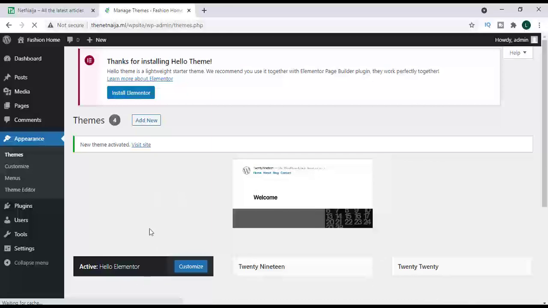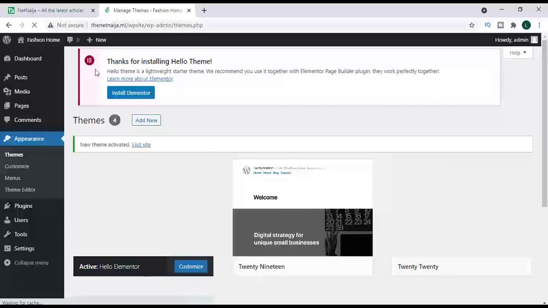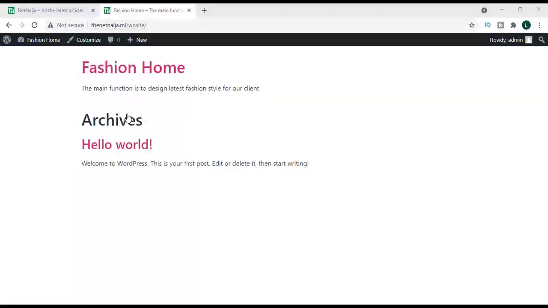Alright, so let me go and see how my website looks now that I have installed and activated a theme. So this is how my website now looks. So let us start designing our page.